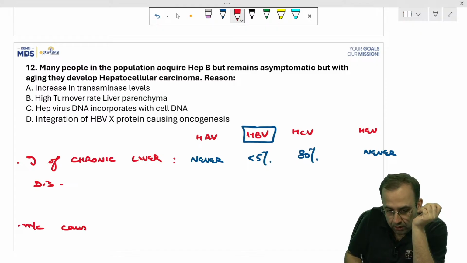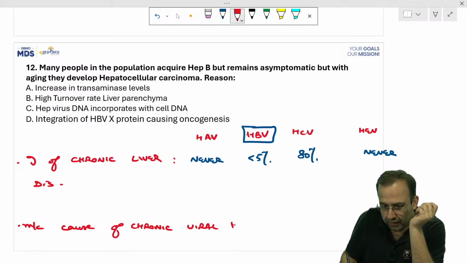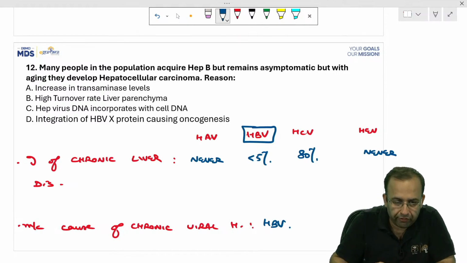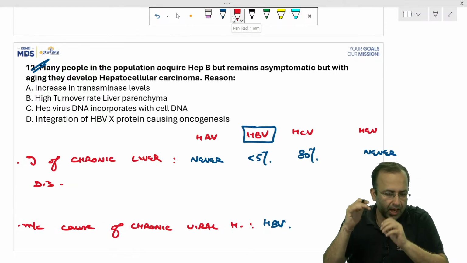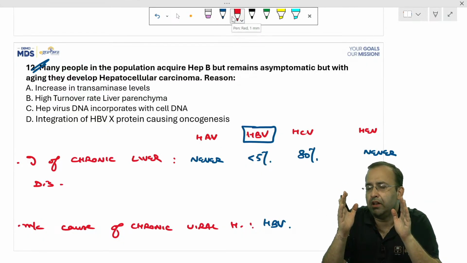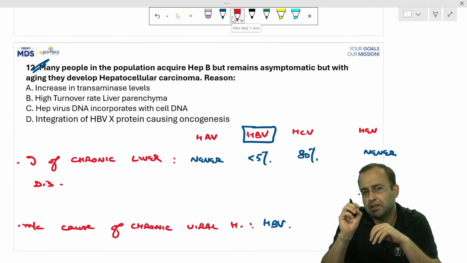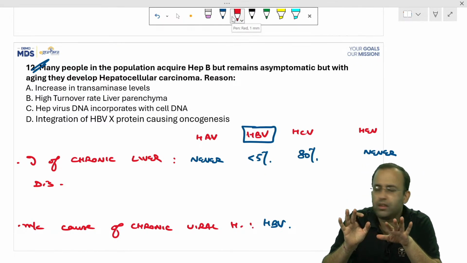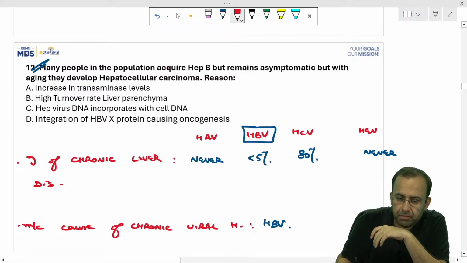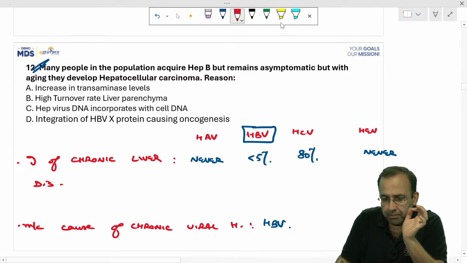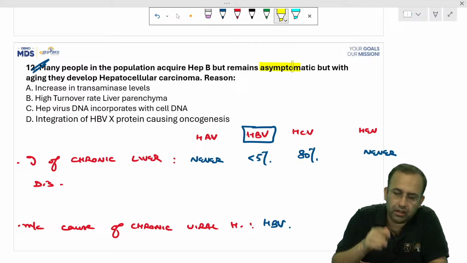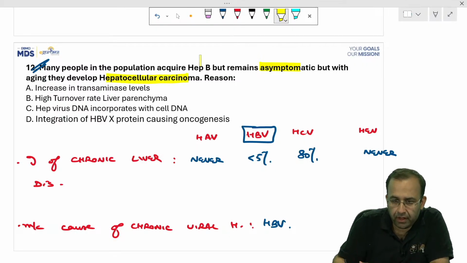the most common cause of chronic viral hepatitis is hepatitis B virus. This is what the first line of the question tells you. Hepatitis B is so common that even though the frequency of development of chronic liver disease is less than 5%, it is the most common cause of chronic viral hepatitis. Agreed. So many people develop acquired hepatitis B but remain asymptomatic. Less than 5% progress to chronic liver disease. But with aging, they develop hepatocellular carcinoma.